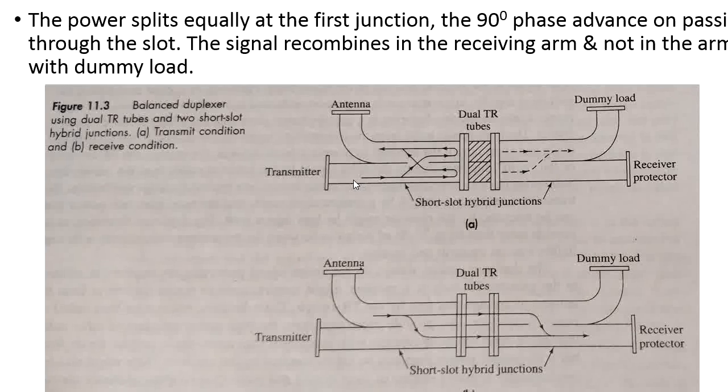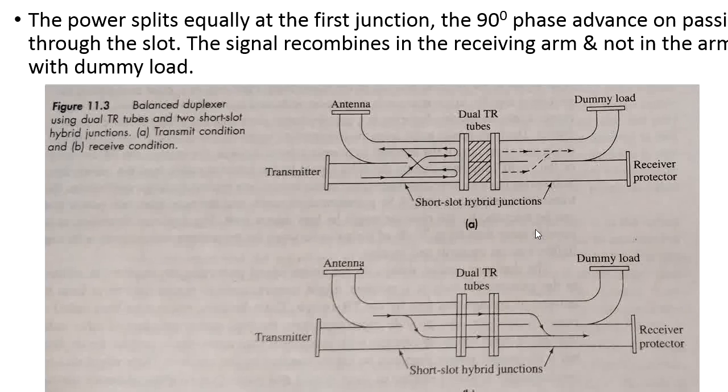Whatever signal goes to the transmitter will pass through the slot and be transmitted through the antenna. This is the transmitter part. At that time, as I told, some leakage signal is going to occur. That leakage signal is represented by the dashed line here, and it passes to the dummy load present at the receiver part of the radar.